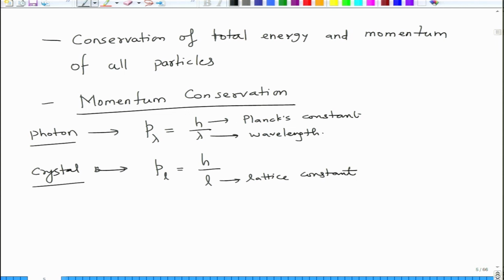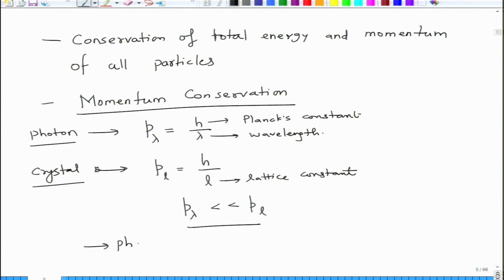So you can see here that P lambda tends to be much smaller as compared to PL, because lambda is of the order of a micron and L is of the order of angstrom. So there is 3 to 4 orders of magnitude difference.